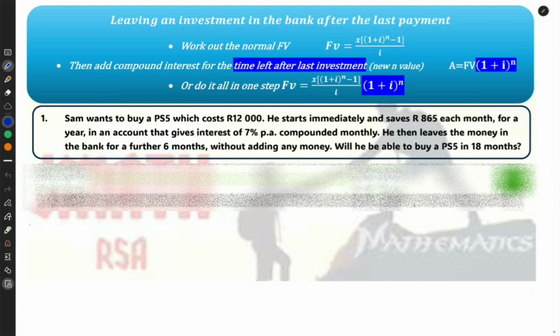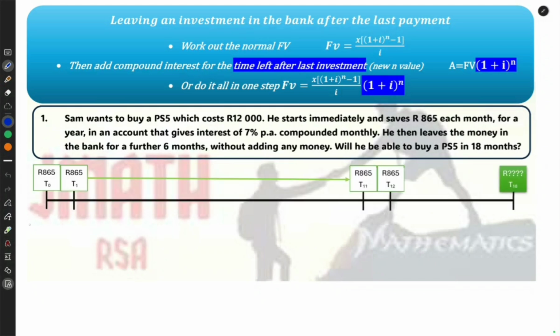Sam wants to buy a PlayStation 5, which costs 12,000 Rand. He starts immediately and saves 865 Rand each month for a year in an account that gives interest of 7% compounded monthly. He then leaves the money in the bank for a further 6 months without adding any money. Will he be able to buy his PS5 in 18 months? What's very important here is that there are 2 parts to this question. The first 12 months is one part, and then he leaves the money in the account for the second part, for 6 months. So let's start with the first part.